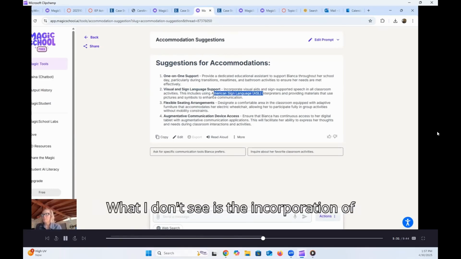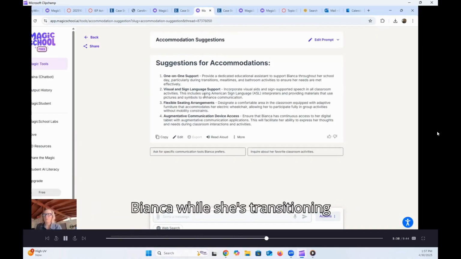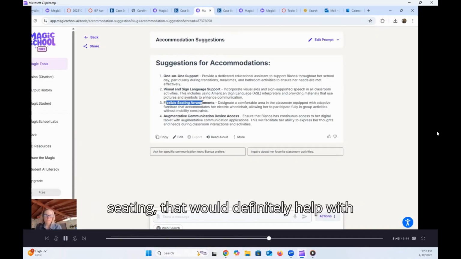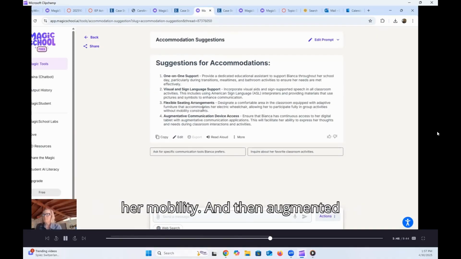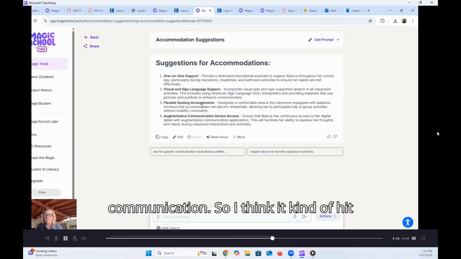What I don't see is the incorporation of Filipino Sign Language, and I absolutely would suggest that we allow that for Bianca, or so while she's transitioning to American Sign Language. Flexible seating, that would definitely help with her mobility. And then augmentative communication, that's really for communication. So I think it's kind of hit or miss.